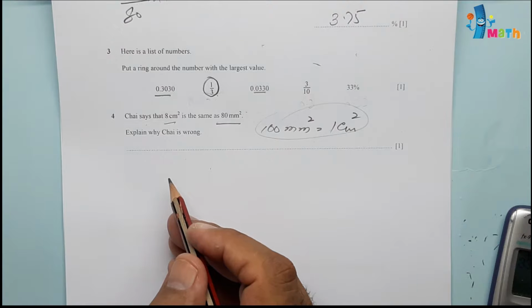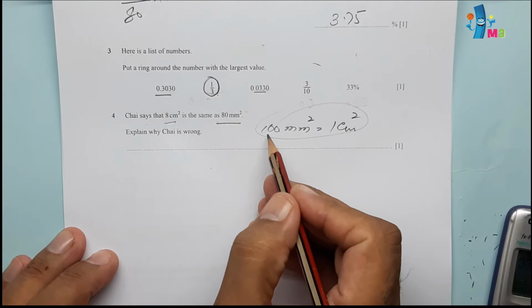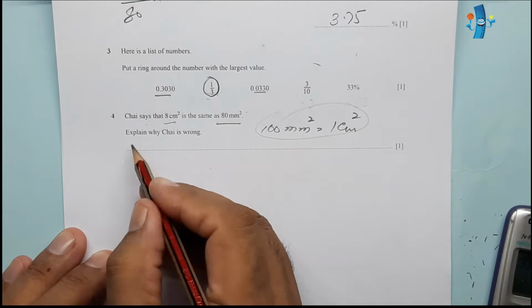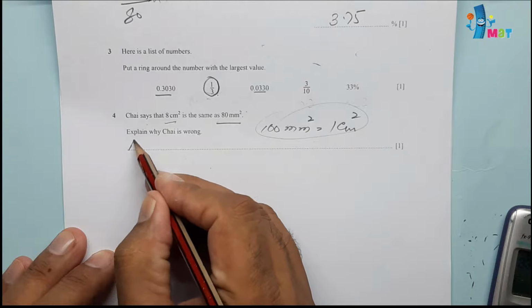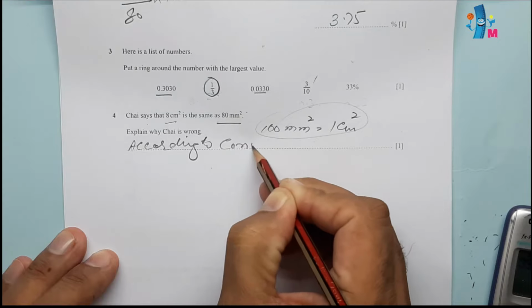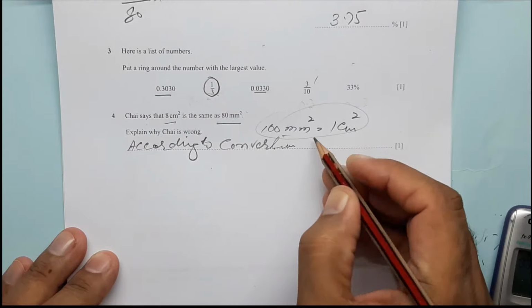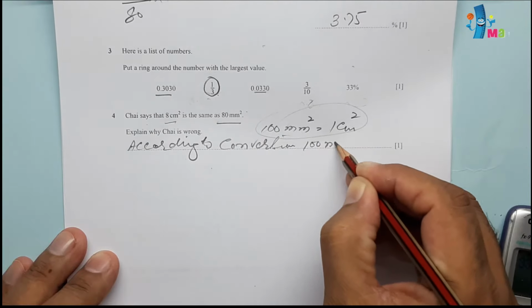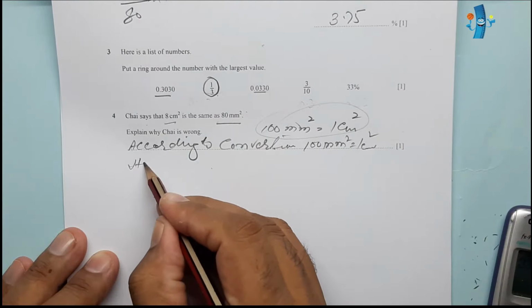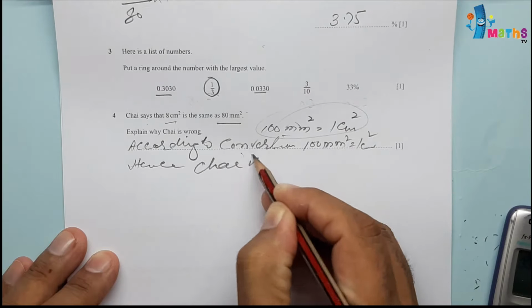So we will say that according to conversion, 10 millimeter is equal to 1 centimeter. According to conversion, 100 millimeter squared is equal to 1 centimeter squared. Hence, Chai is wrong.